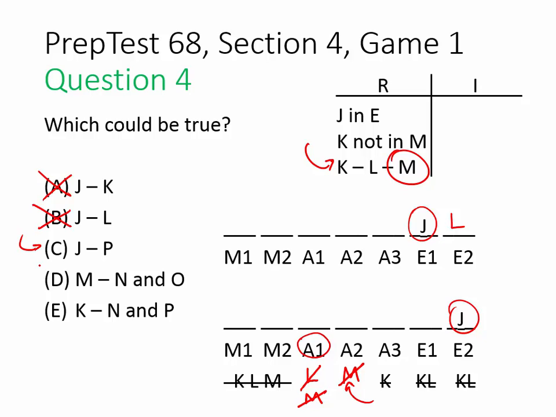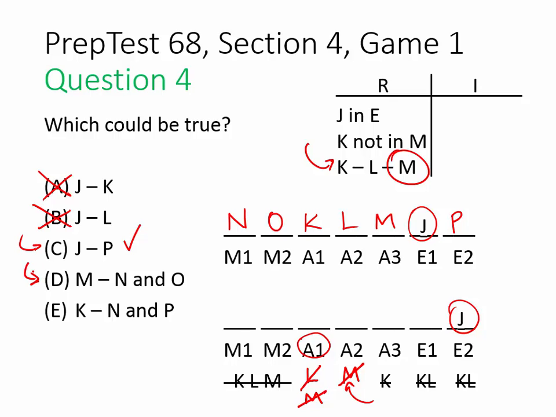What about J before P? Well, in that same scenario, what if we replaced J or L with P? P is a floater in this game. There's not a lot of rules about it. So can we fit everything else in? Well, we could put K, L, M, and that leaves us with O and N. We have no information about N or O, so they can go anywhere we want them to, and this certainly seems to work. Let's check the remaining two.